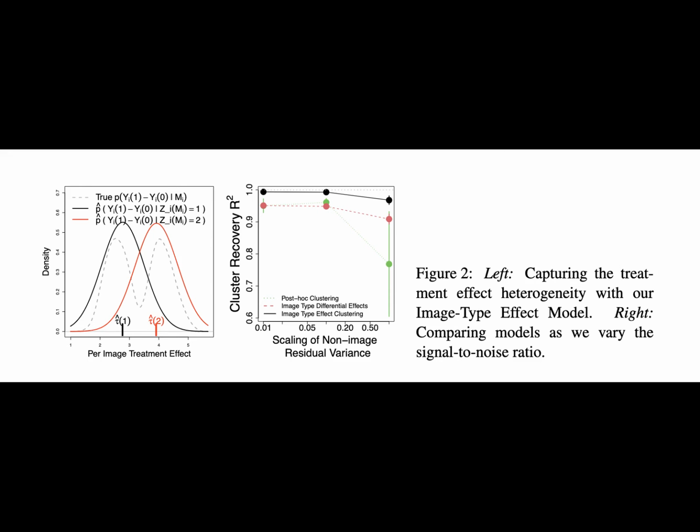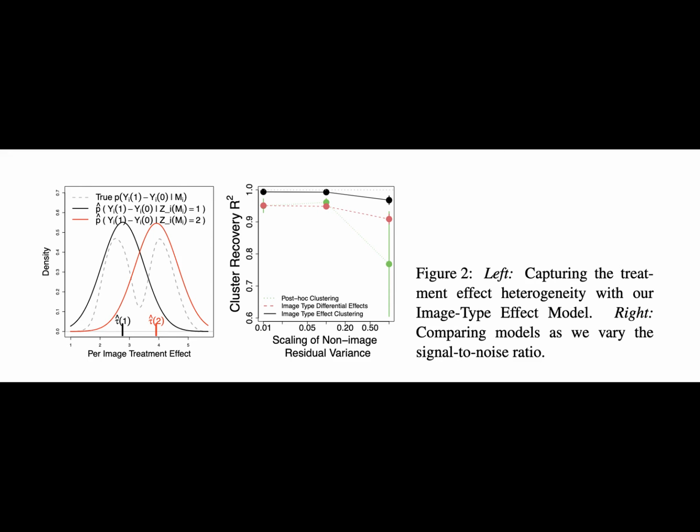Simulation results. We see in the left panel of Figure 2 one representative posterior distribution over y_i(1) − y_i(0) given estimated cluster information. We find that the estimated clusters capture the bimodality present in the true distribution of τ_i's. The right panel shows how the cluster recovery measure for the image type differential effects model and TARNet post hoc clustering are similar in the low residual variance setting. In the high residual variance setting, the TARNet clustering struggles somewhat in recovering the oracle cluster centers.